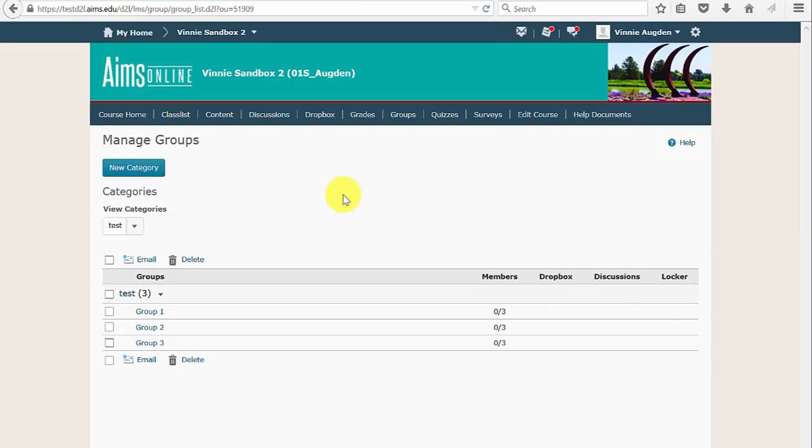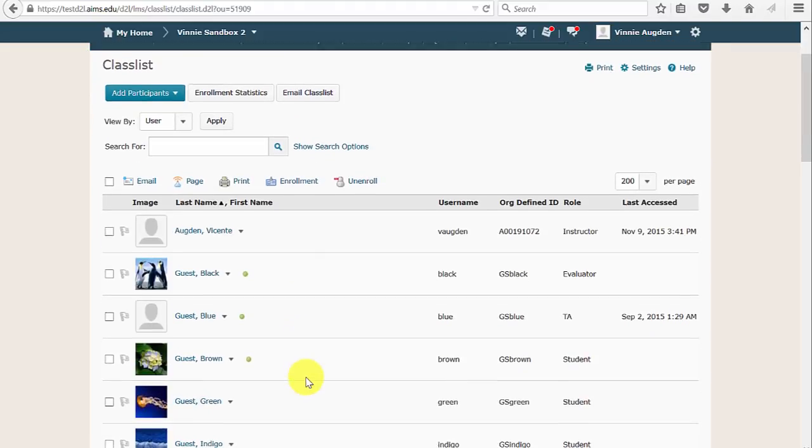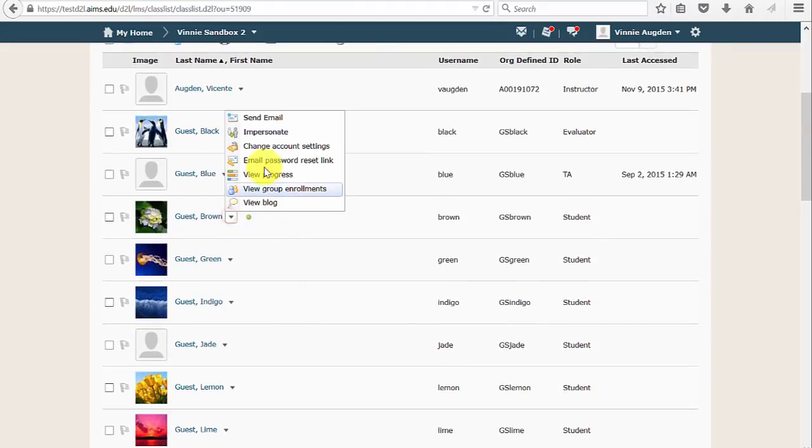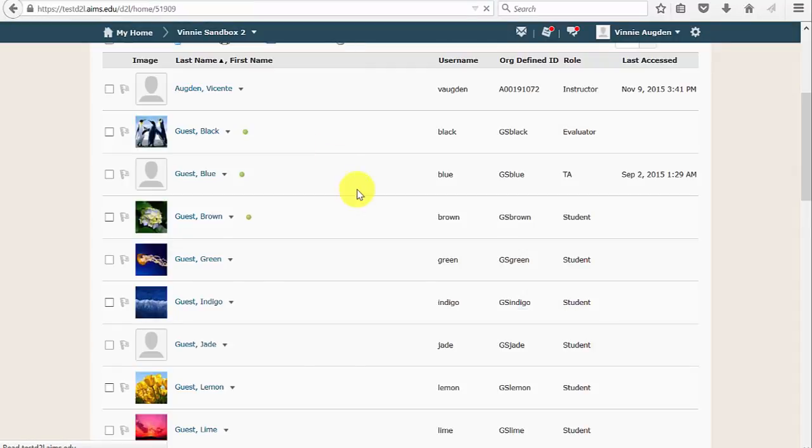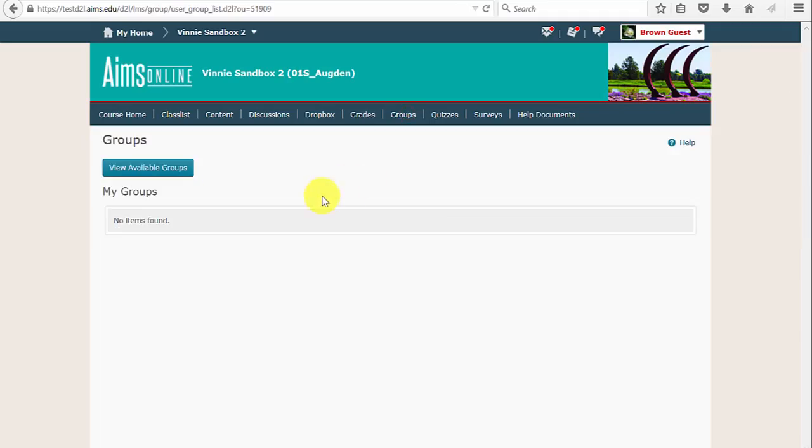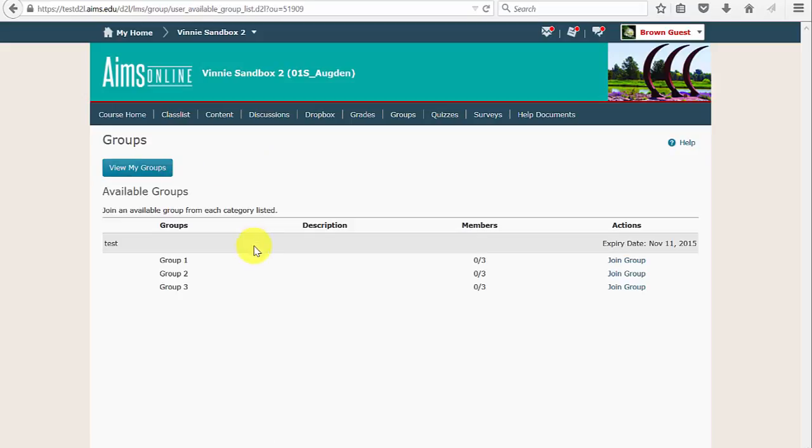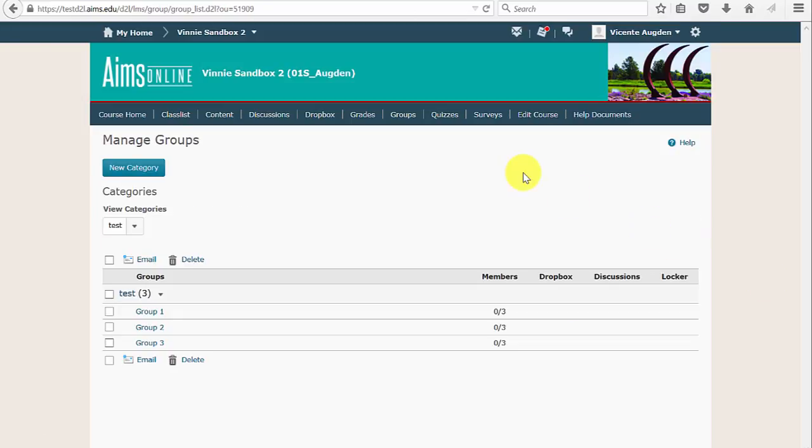And for the students, there's just a few minor changes in the groups. It's just a matter of button clicks when they're joining. So I need to go in as an actual student, so let me do that. If I go back to groups here, I will click on View Available Groups, as opposed to what it used to show you, enroll in that name of the group. So I click View Available Groups, and from here I can join which group I want. So that's it for the changes on the groups.